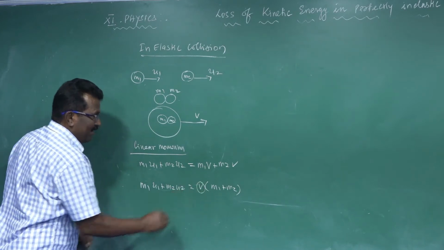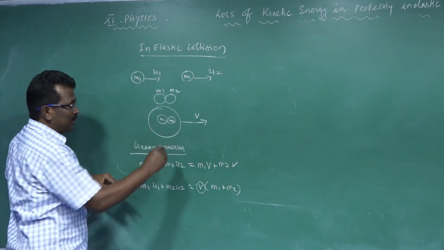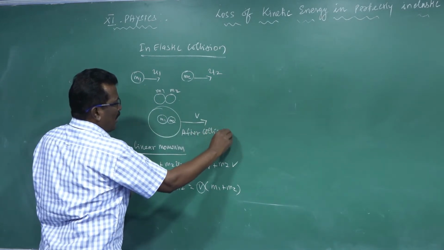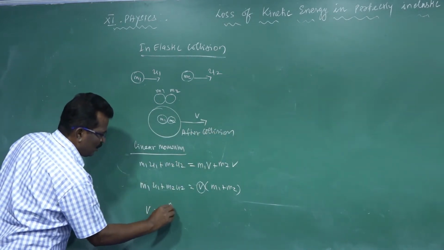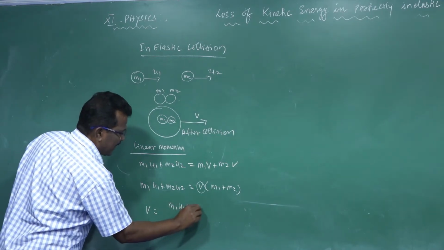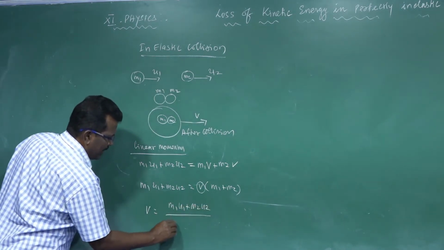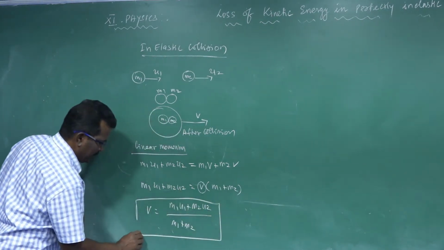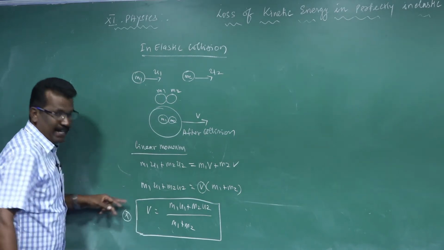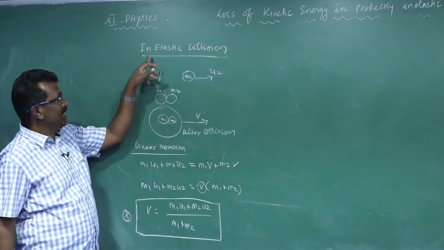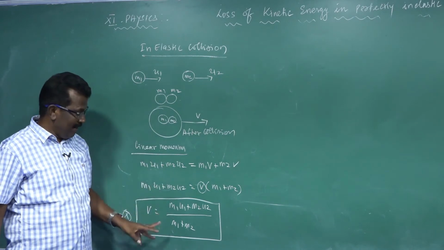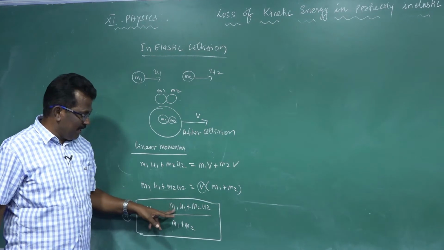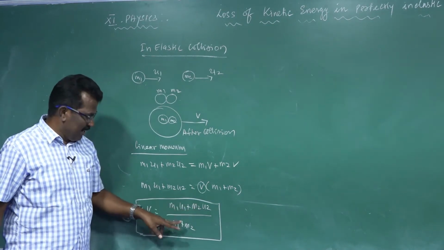Here v is the final velocity after collision. So v is equal to (m1u1 plus m2u2) divided by (m1 plus m2). This is the formula to calculate the final velocity of the two bodies stuck together after an inelastic collision.